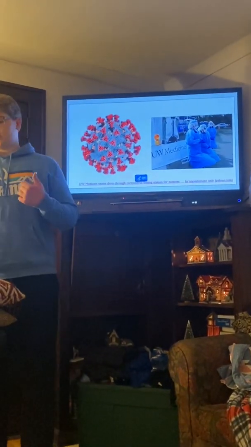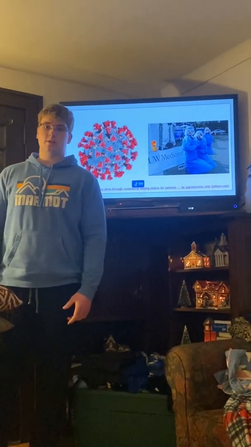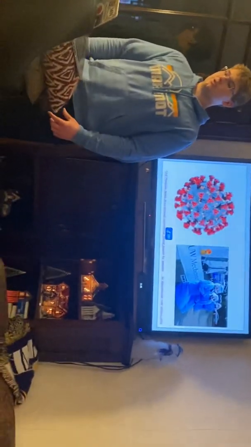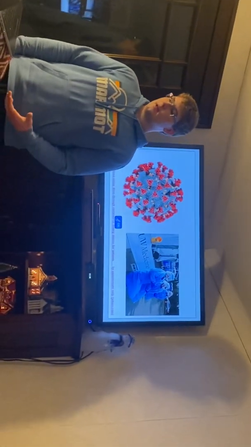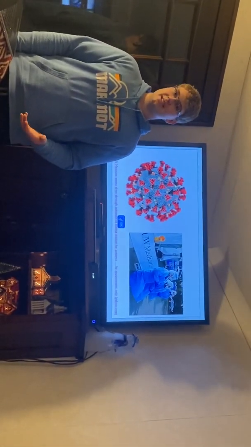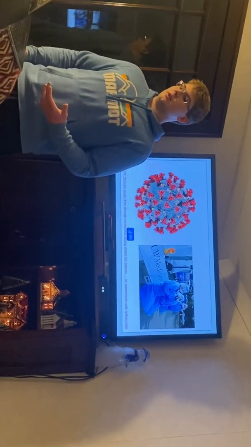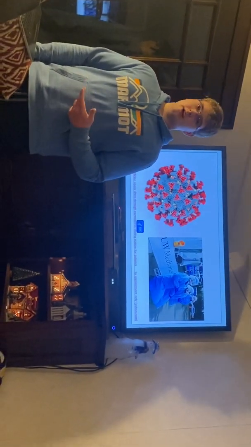The picture on the left is a 3D model of what scientists see while viewing this under a microscope. This image's features have been made more distinct for people to better understand. The picture on the right is a common COVID testing station. There are thousands of these around the world to see if you're positive or negative for COVID-19.